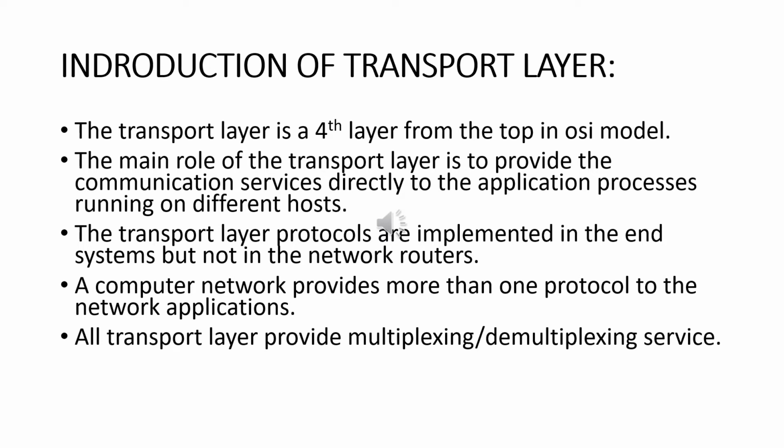Although the application processes on different hosts are not physically connected, they use the logical communication provided by the transport layer to send messages to each other. Transport layer protocols are implemented in the end systems but not in the network routers. A computer network provides more than one protocol to network applications, for example, TCP and UDP. These are the two transport layer protocols that provide different sets of addresses to the network layer.